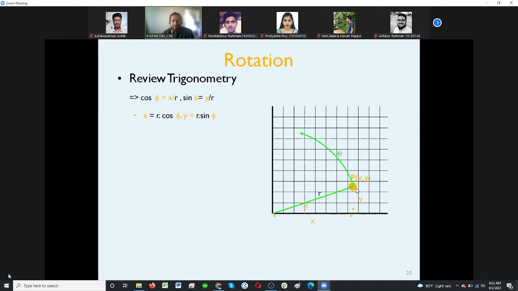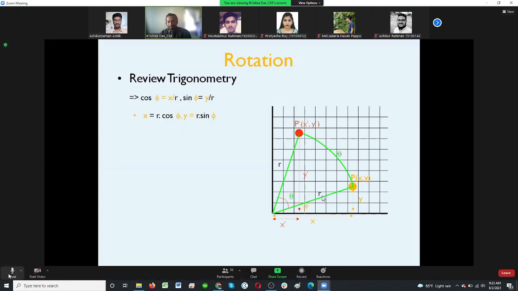So my new position P is now P prime, that means X prime, Y prime. You can see that the theta degree rotation has been done, and the point P has now moved here. I am considering this line is the same size, R, and just considering it as R, right?